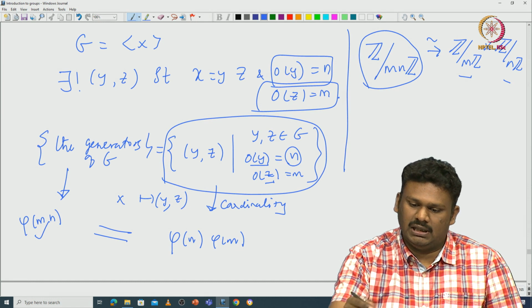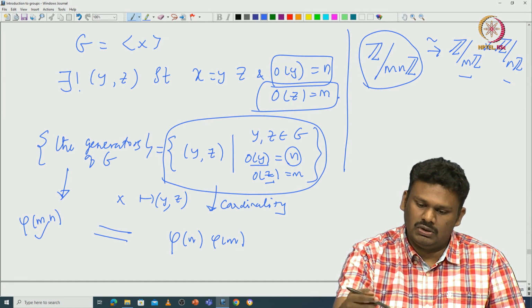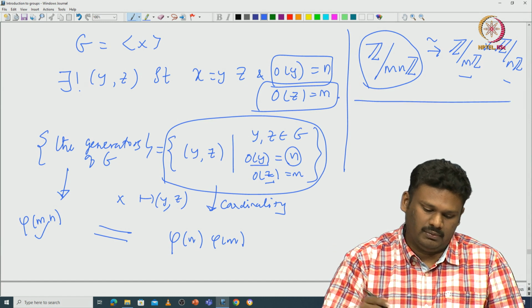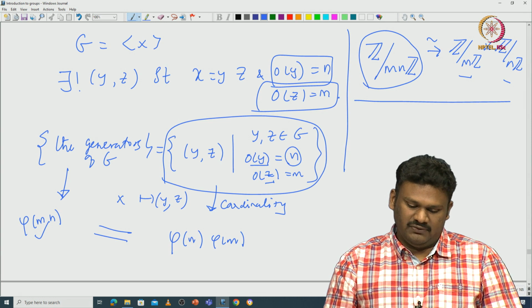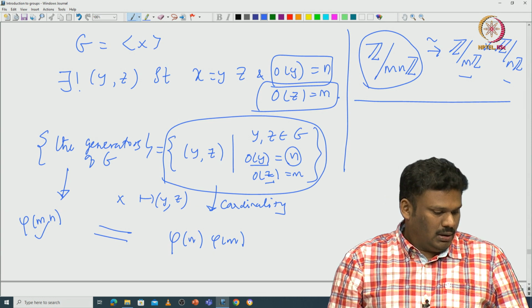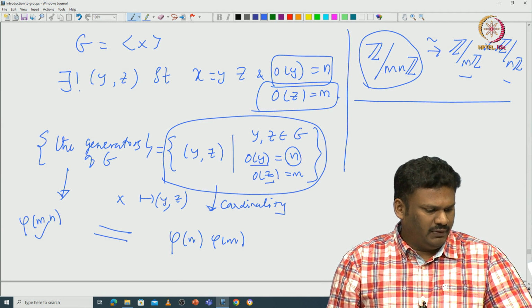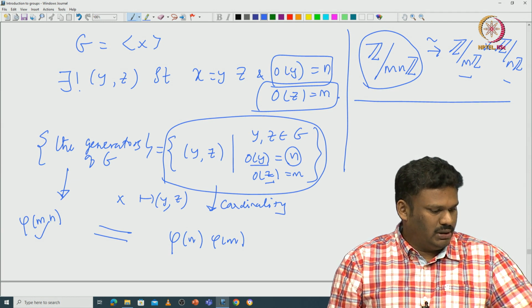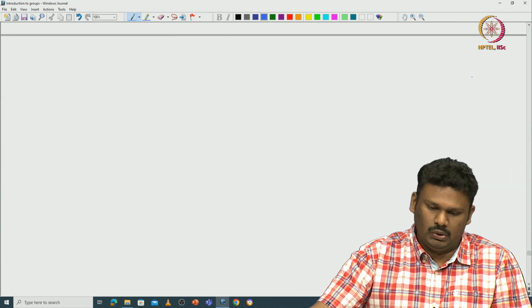But still I have not introduced what is direct product. So, we will actually introduce it. Basically, this isomorphism tells you that phi of mn is exactly equal to phi of n times phi of m. So, now we are indeed ready to state and prove our characterization of cyclic groups.